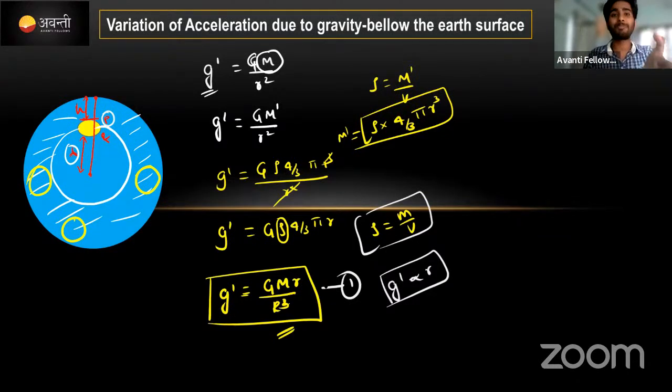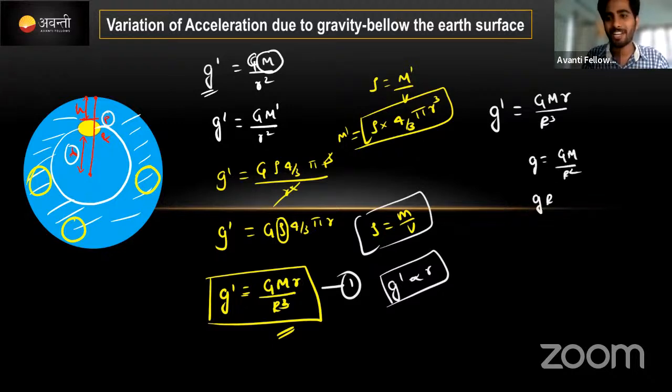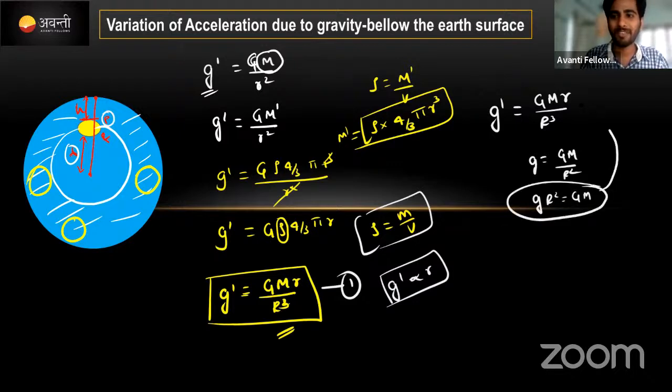Yes, we will come to the point. What is that point? Look here: g dash is equal to G M r divided by R cube. I already told you that g is equal to GM by R square. Here, change the equation for GM: g R square is equal to GM. Substitute this equation here.